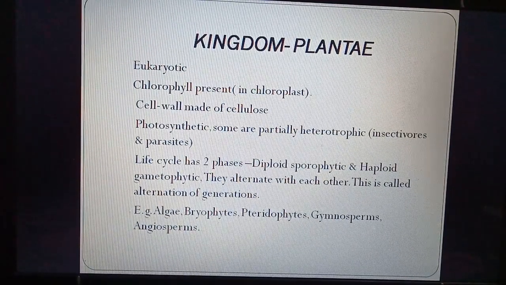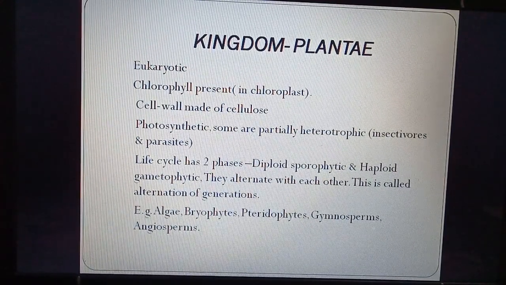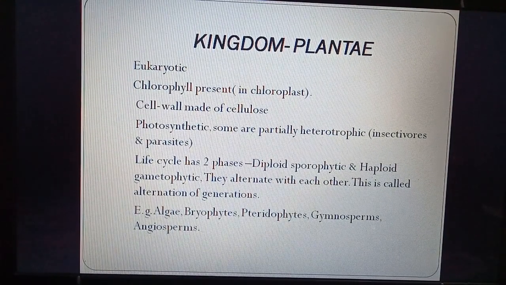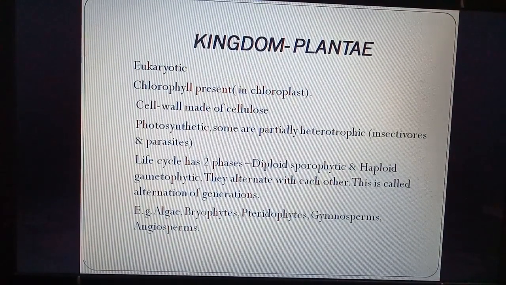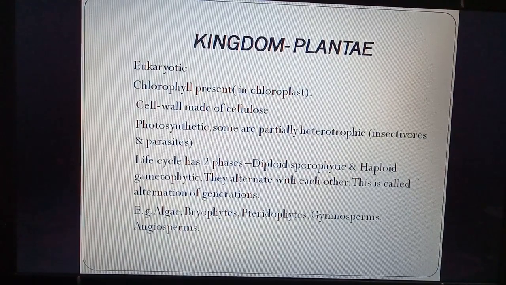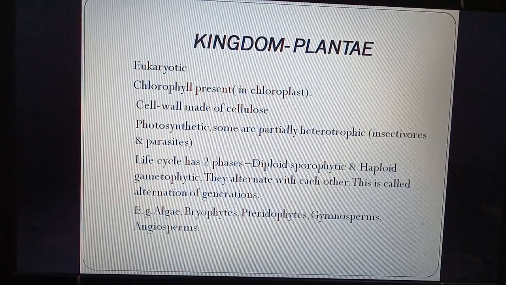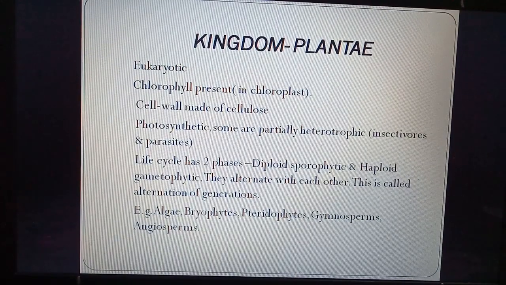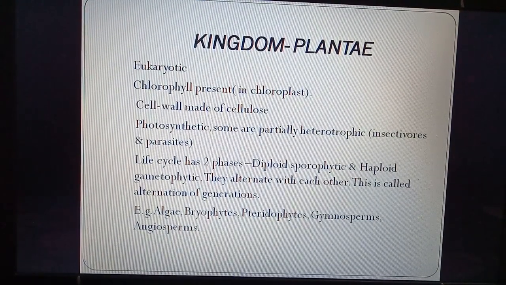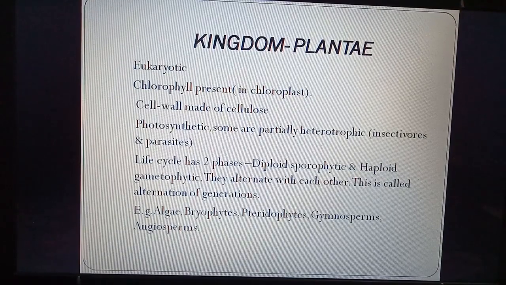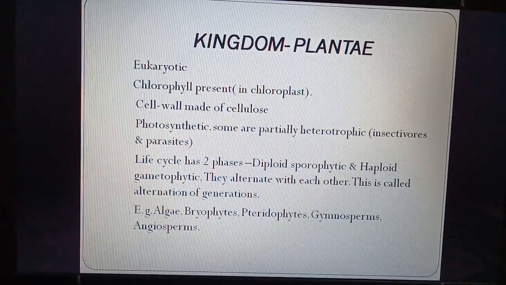Kingdom Plantae, so they are eukaryotic. They have a nucleus and cell organelles. Chlorophyll is present in chloroplast. Cell wall is made up of cellulose. They are photosynthetic, but some are partially heterotrophic, that is they are insectivores and parasites. The life cycle has two phases. So the life cycle has two stages.